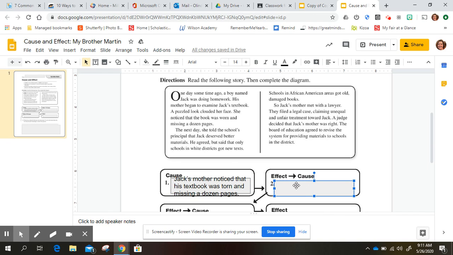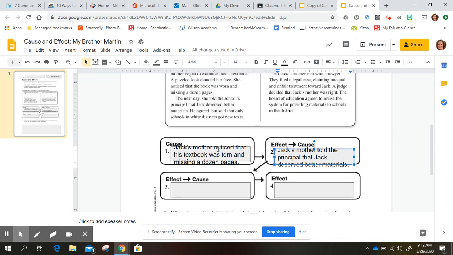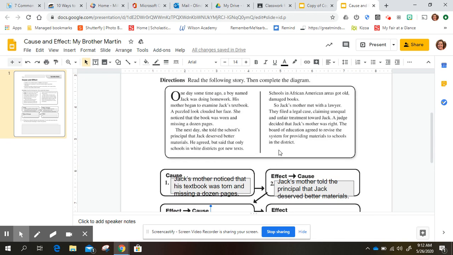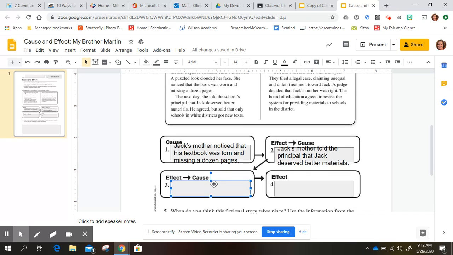What was the effect? Well, in the next paragraph, it tells us that she went to the principal. So Jack's mother told the principal that Jack deserved better materials. Again, I'm getting it right from the story. She told the school's principal that Jack deserved better materials, and he agrees. So the next cause was, she decided to file a legal case claiming unequal treatment toward Jack.